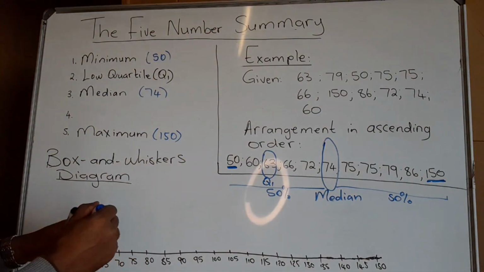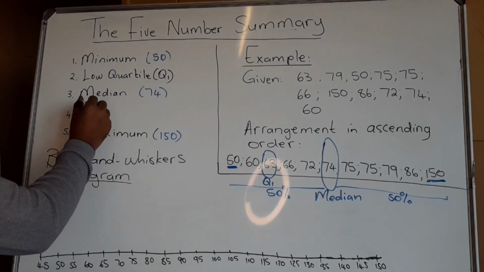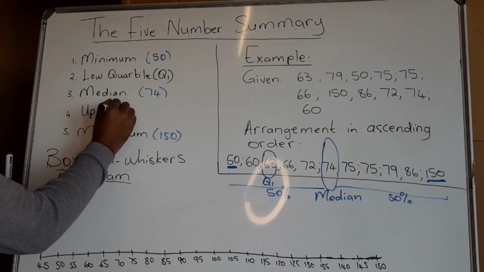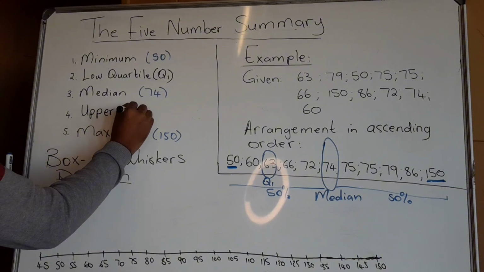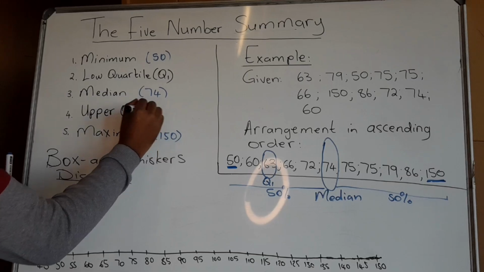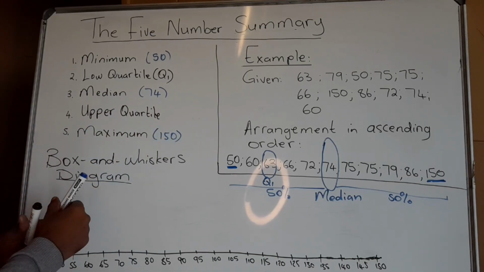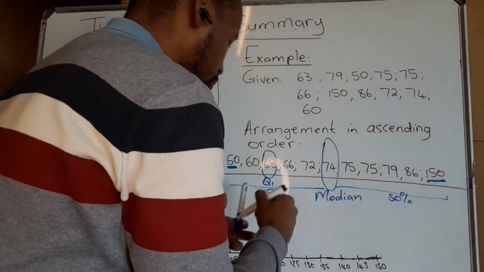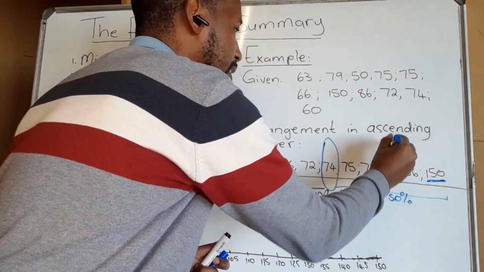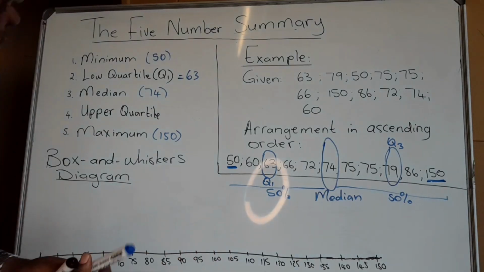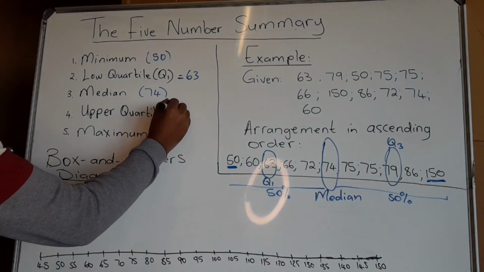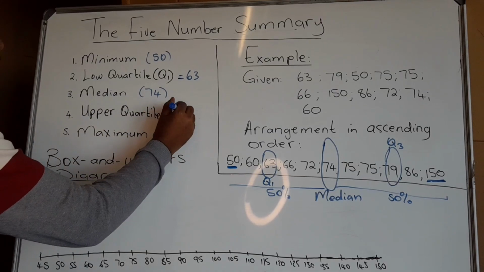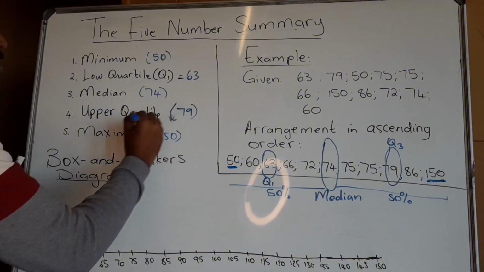It cuts the numbers into the first quarter. Then we have an upper quartile as well. The upper quartile is the half of the upper 50%. So in this particular case, here we had our 63. Then on the upper quartile side, we would have our 79 as Q3. So that gives us 79. Again, this tells us that when we look at our upper half, the middle of the upper half is 79.